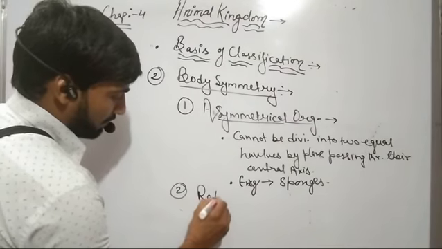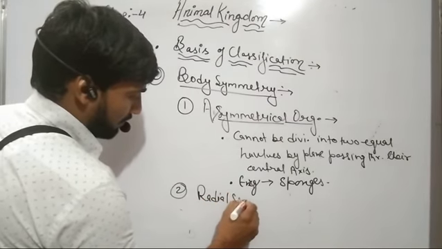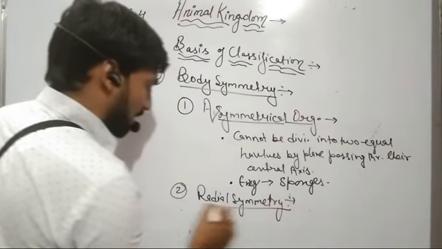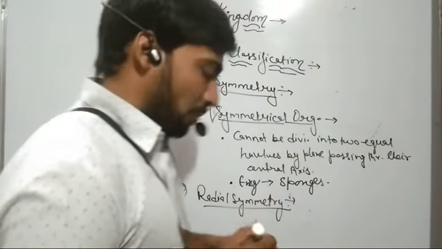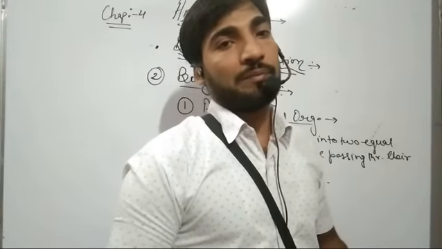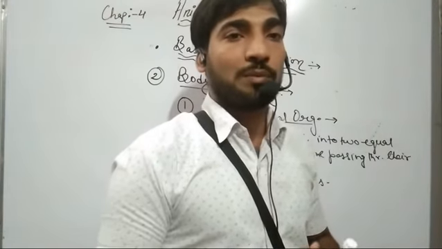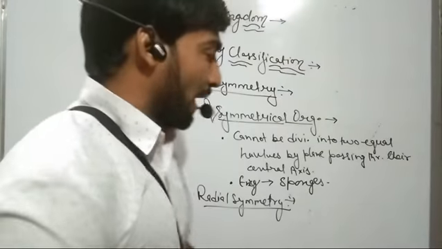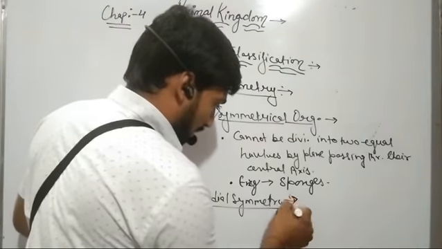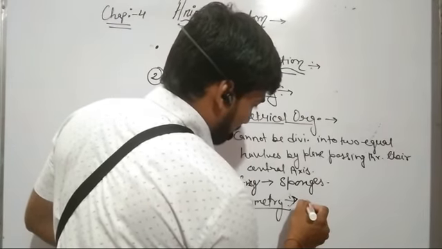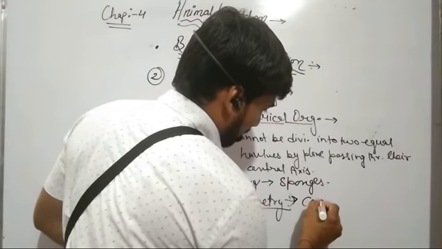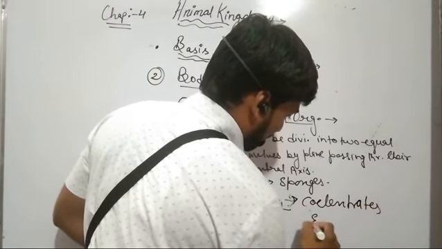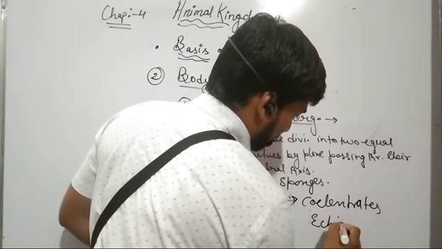Now the second type is radial symmetry. In case of radial symmetry, the body of the organism can be divided into two equal halves by any plane passing through their body. And the examples of radial symmetry include coelenterates and echinoderms.